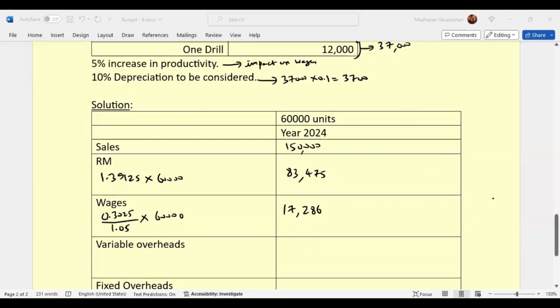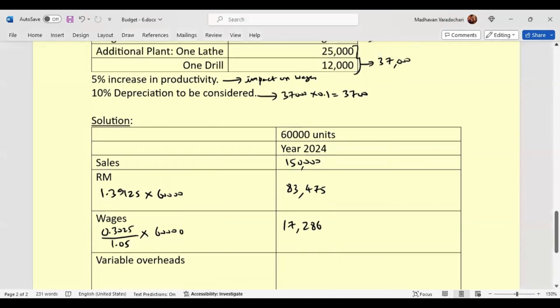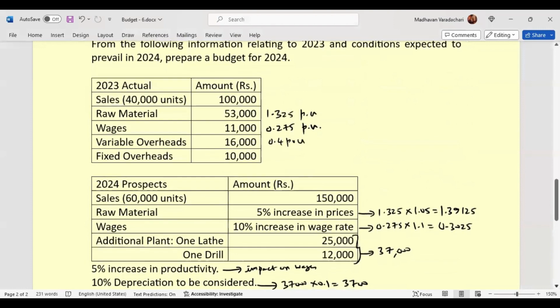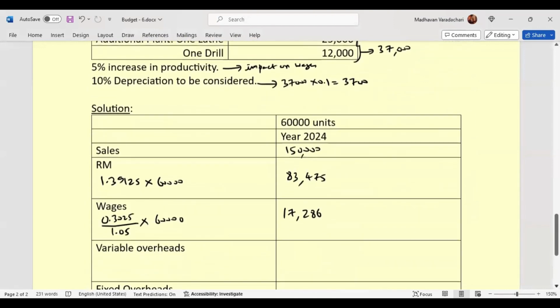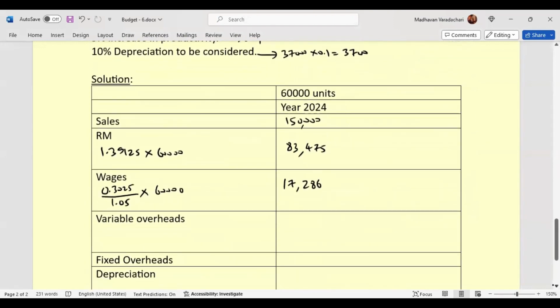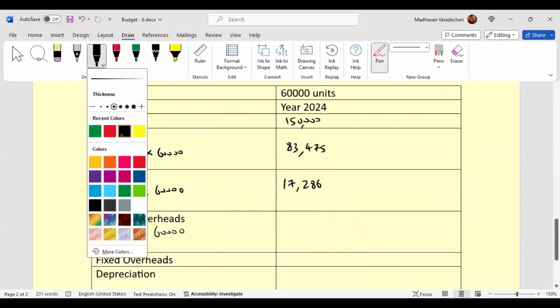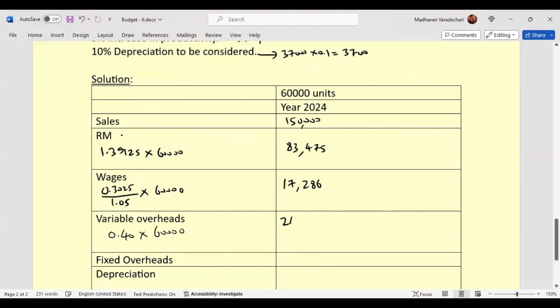Variable overheads, we calculated here 40 paise per unit. So 0.40 into 60,000. That will give us 24,000.